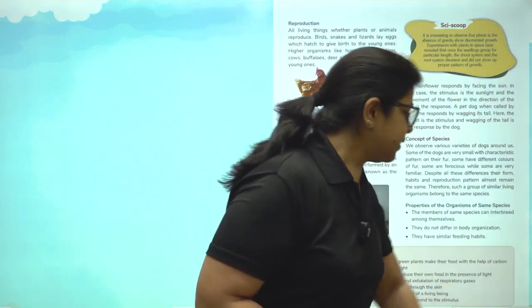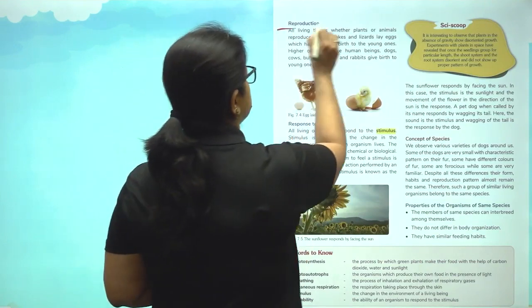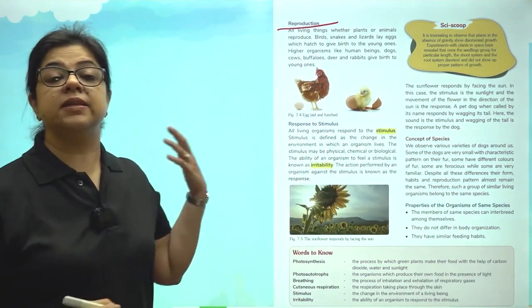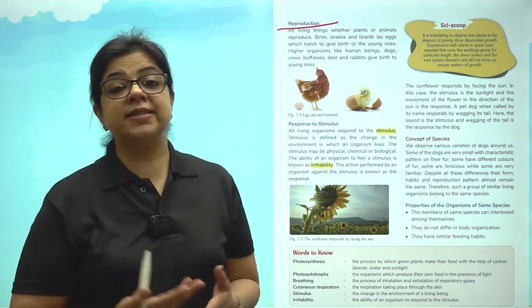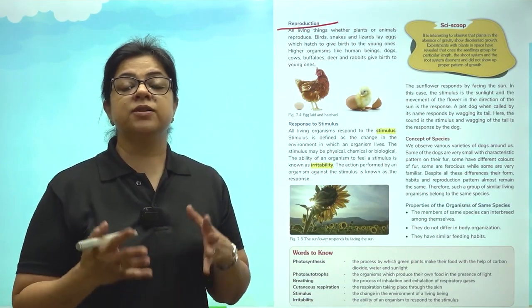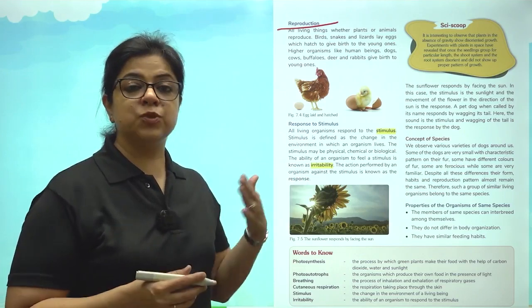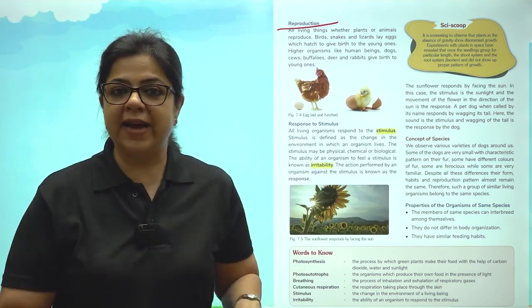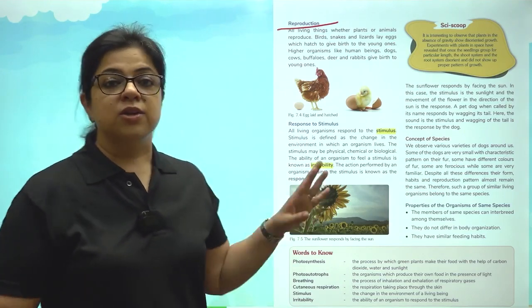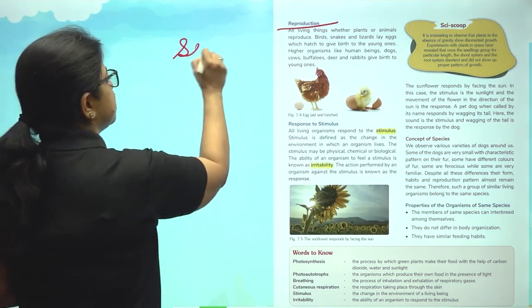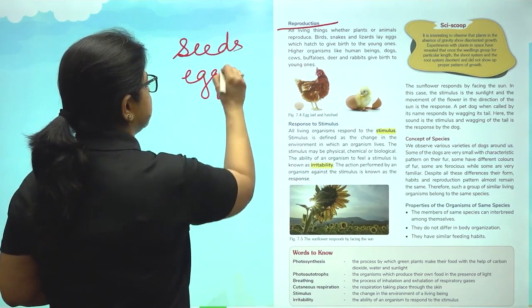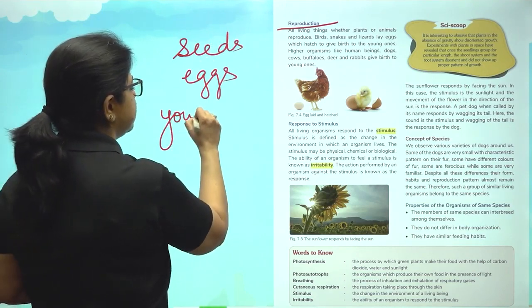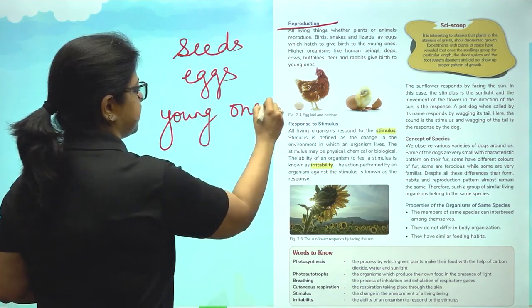The next important life process is reproduction. All living beings give birth to their next generation. Why is it important? If a living being is not going to reproduce, then the species is going to die out. So we know that plants produce seeds, birds produce eggs, different animals produce their young ones.